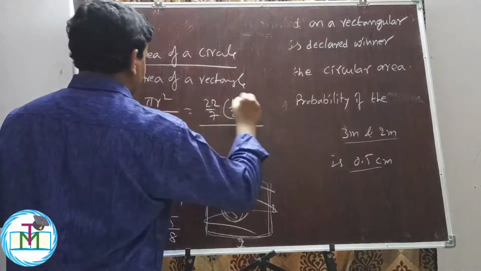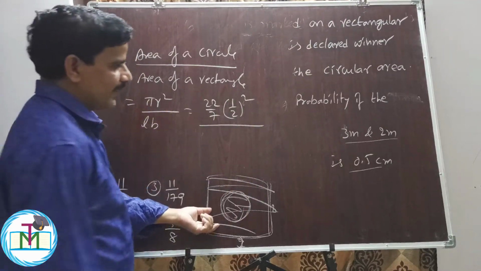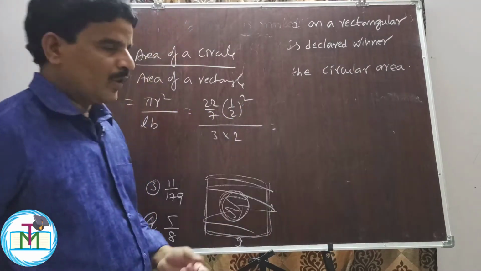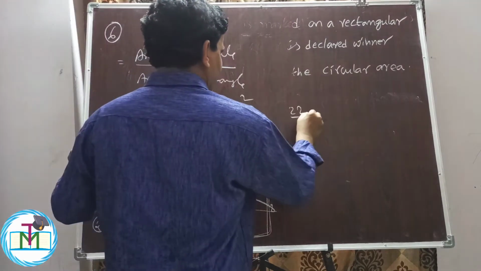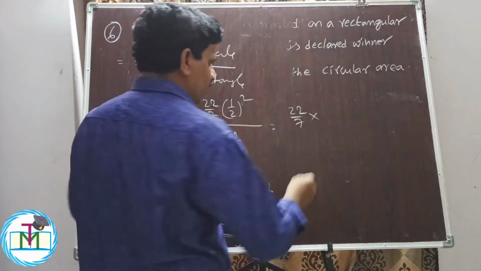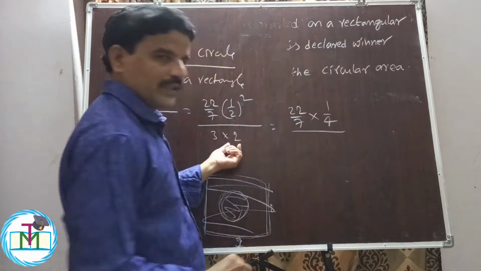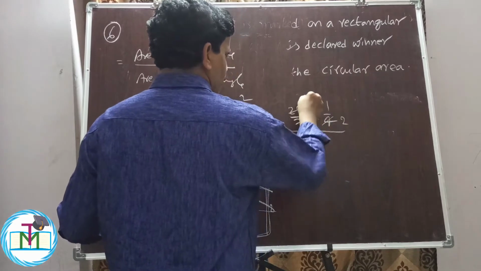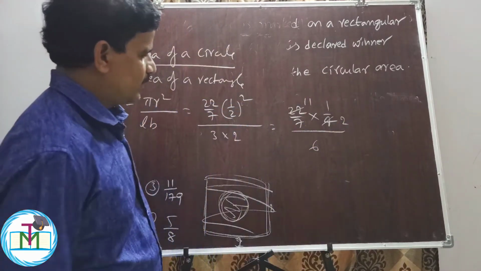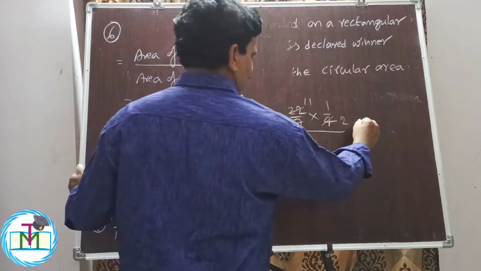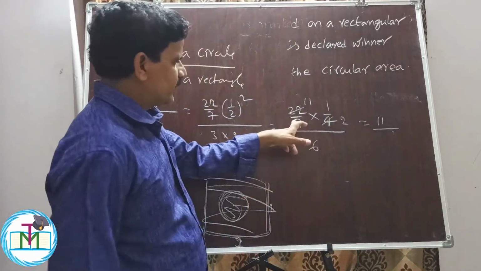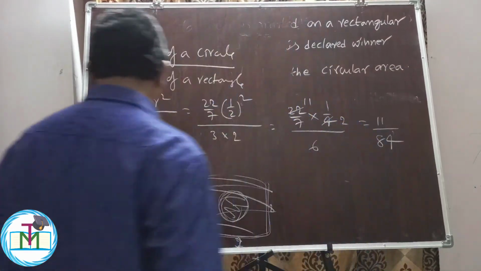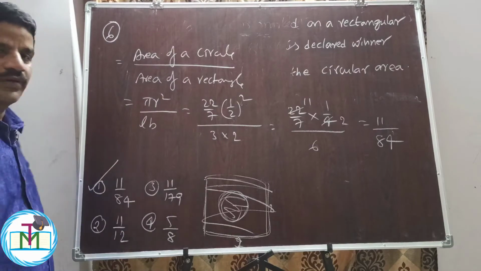1 by 2 whole square divided by length into breadth, area of the rectangle, 3 into 2, 6. So therefore 22 by 7 into 1 by 2 whole square, which is 1 by 4, by 3 into 2, 6. In this 4, 2 goes 2 times, 2 goes 11 times. Alright, so therefore at the numerator we have 11 by 7 into 2, 14, 14 into 6, 84. So therefore 11 by 84, option 1 is the right answer.